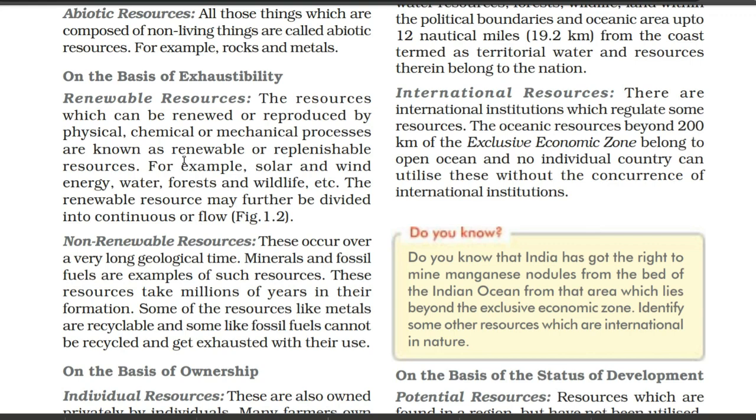Now come to the next, on the basis of exhaustibility. Again we have 2 types, renewable resources and non-renewable resources. Renewable means again and again, and non-renewable is not like that. The word renewable contains the word new, N-E-W, hidden here. So the resources which can be renewed, or reproduced, by physical, chemical or mechanical processes are known as renewable or replenishable resources.